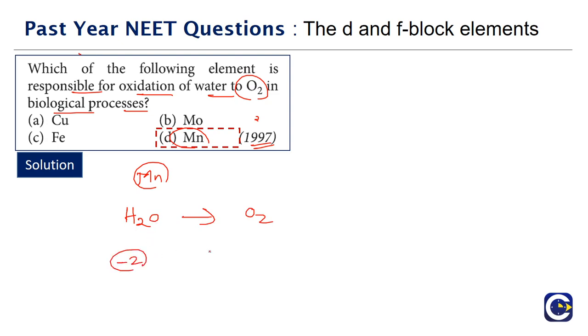It will be -2, and in O2 the oxidation state is 0. Whenever there is an increase in oxidation state, we call it an oxidation process. So the oxidation of water into oxygen gas in biological processes is achieved by manganese. The correct answer is option D.